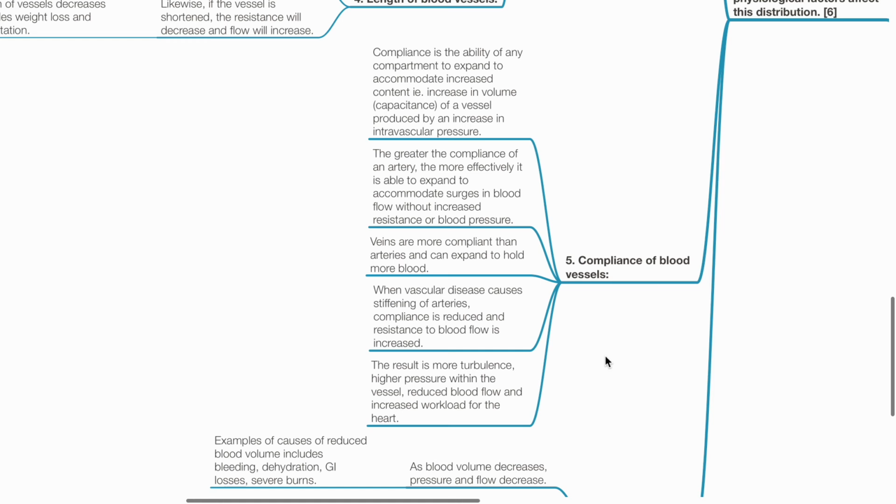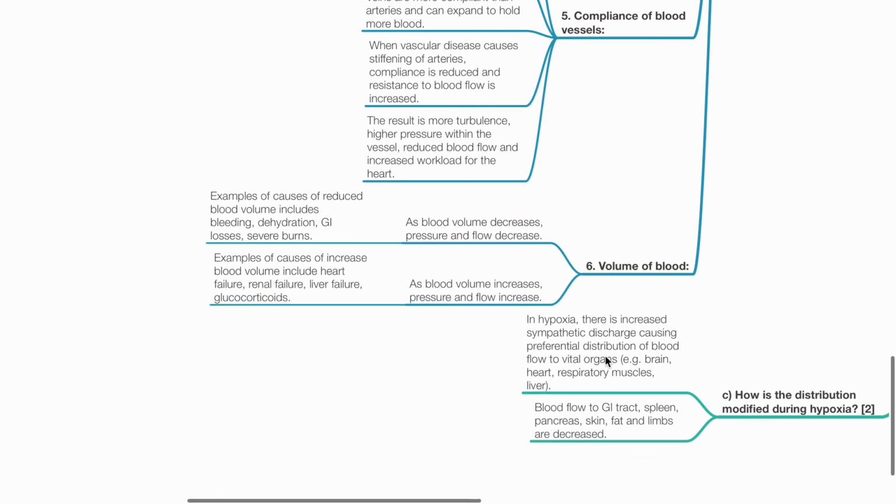Veins are more compliant than arteries and can expand to hold more blood. When vascular diseases cause stiffening of arteries, compliance is reduced and resistance to blood flow is increased. The result is more turbulence, higher pressure within the vessel, reduced blood flow and increased workload for the heart.